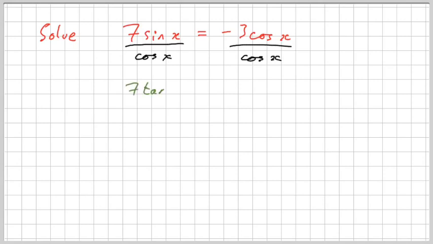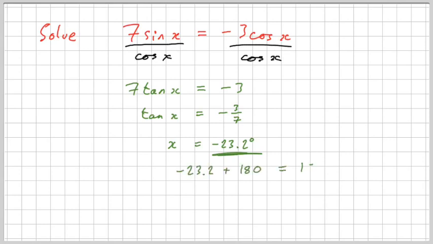So when you do that, using the identity, sin x over cos x equals tan x, it just shrinks to this simple equation. We can divide both sides by 7, and then shift tan to get our calculator value or principal value. Now, that's not in range. Again, we're solving this between 0 and 360 degrees. So with tan, nice and easy to get additional solutions for tan, you just add 180. And then add 180 again.